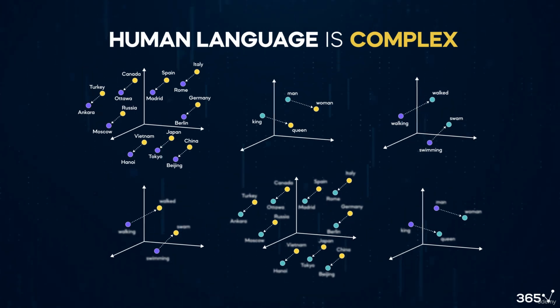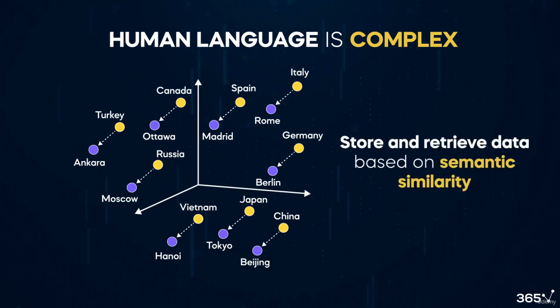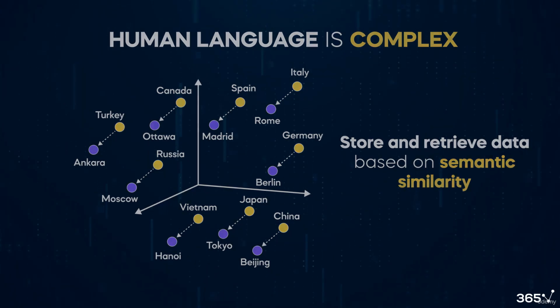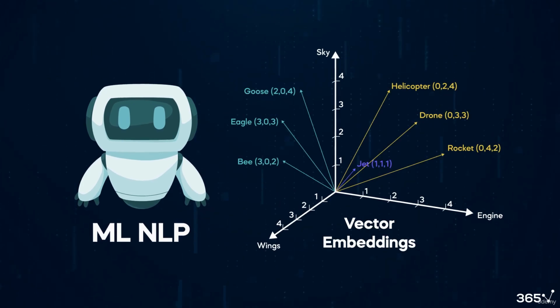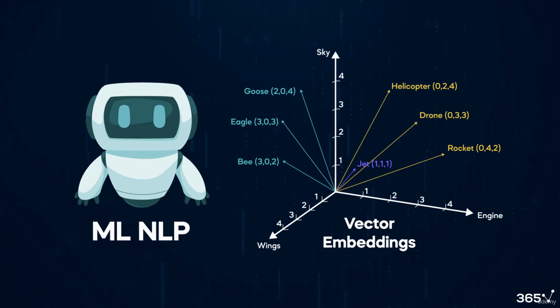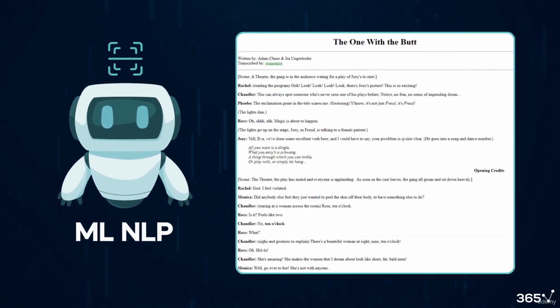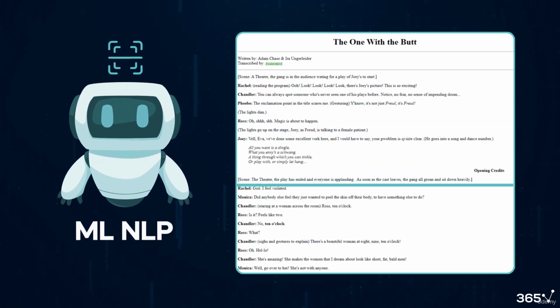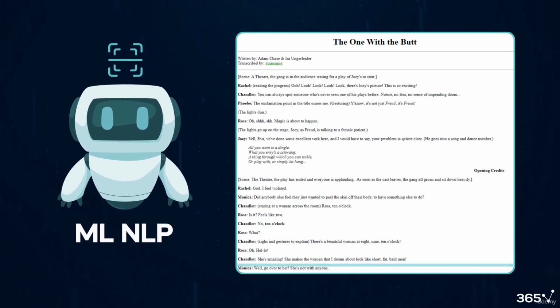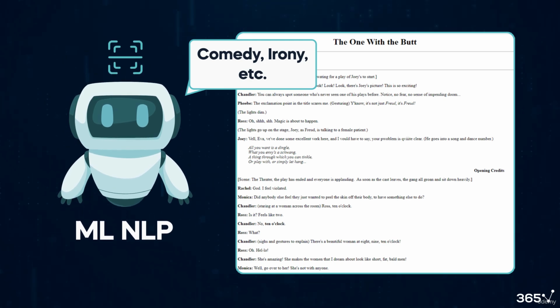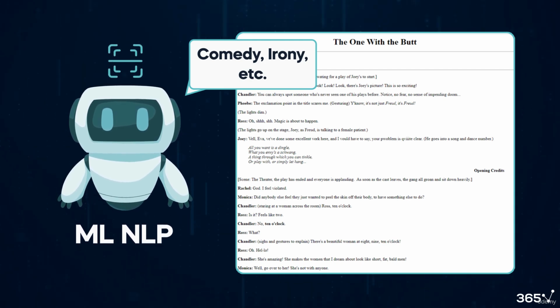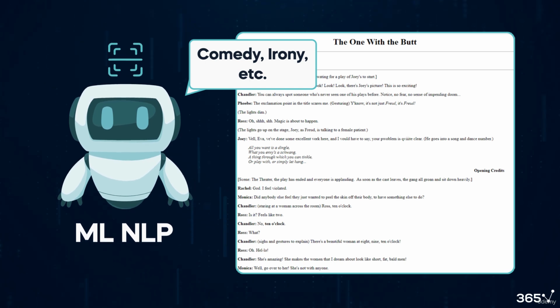The key idea is to use embeddings to store and retrieve data based on semantic similarity. So, text data can be represented through vector embeddings, which serve as a critical enabling factor. Moreover, powerful new ML models emerged, enabling computers to analyze extensive text databases as vector embeddings. These models learned to detect subtle linguistic cues indicating sentiment, like sarcasm or irony, nuances previously elusive to basic statistical methods.